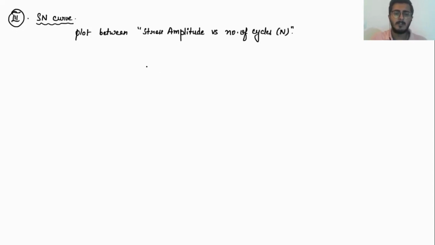This SN curve represents how many cycles a material can withstand at a particular stress value without failure. Your SN curve is somewhat like this.